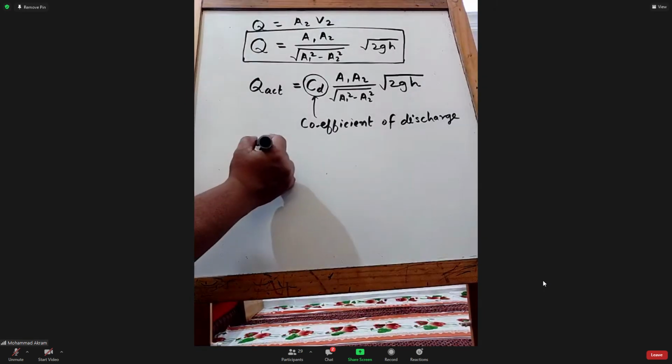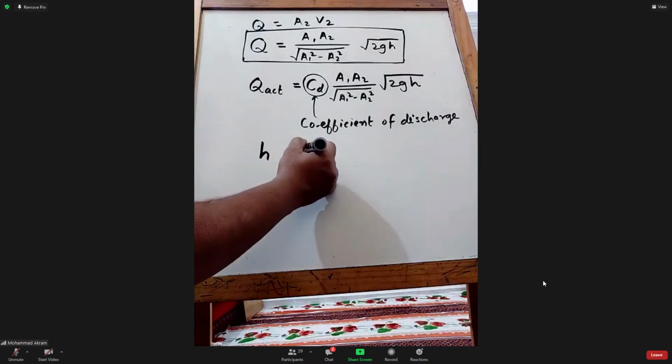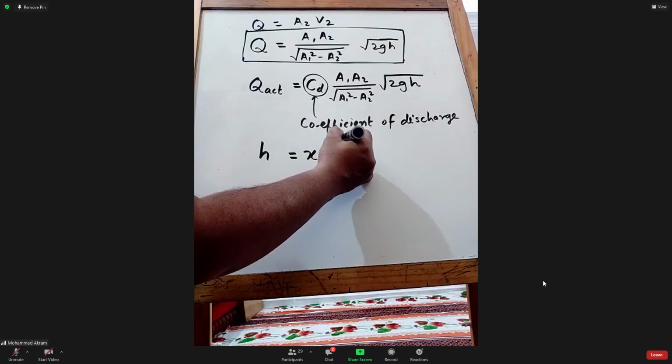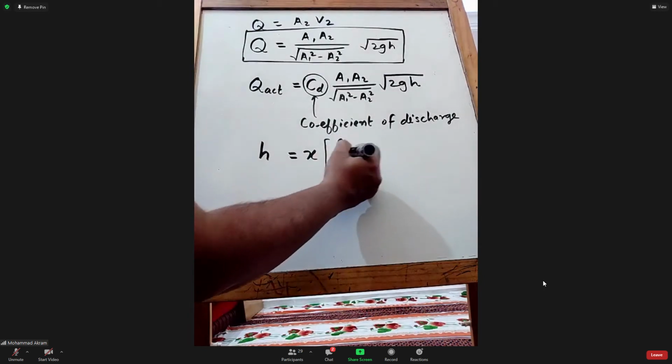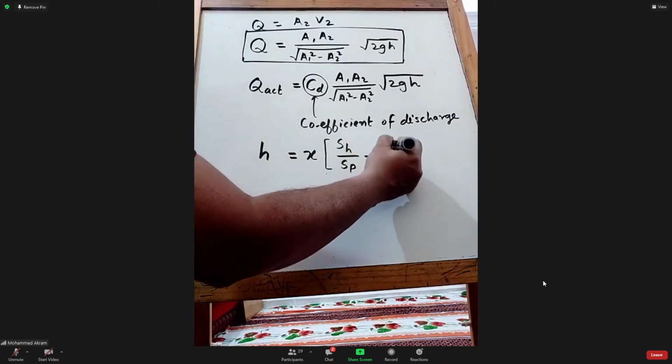Now here H is equal to X into S H divided by S P minus 1.